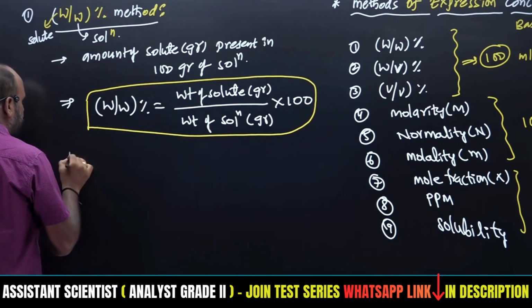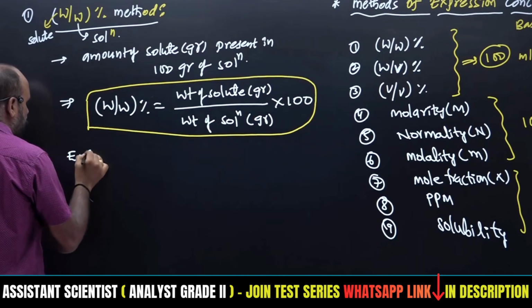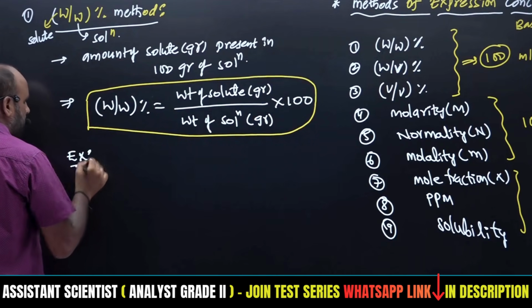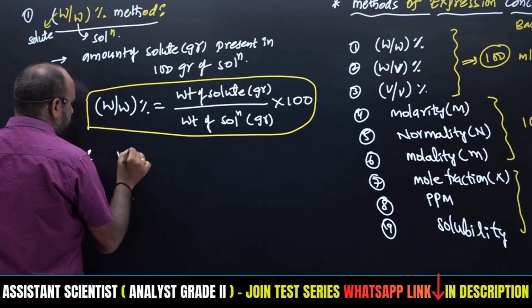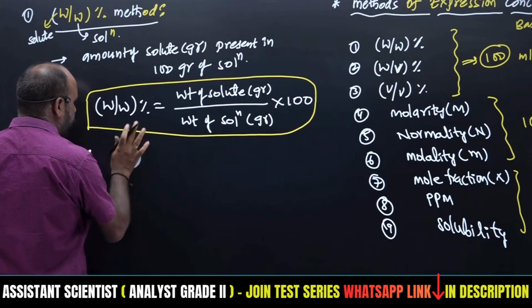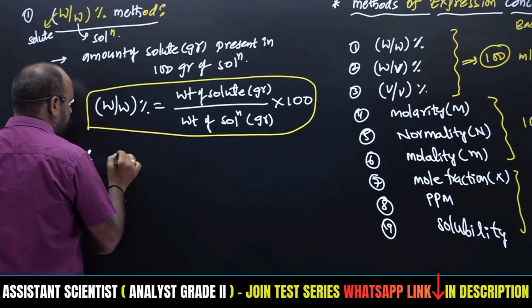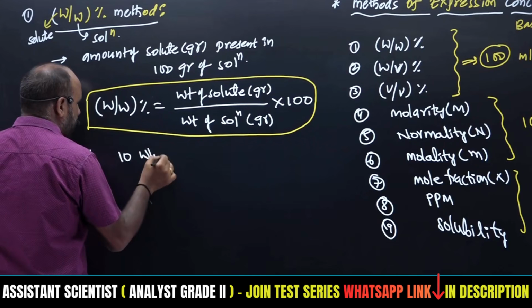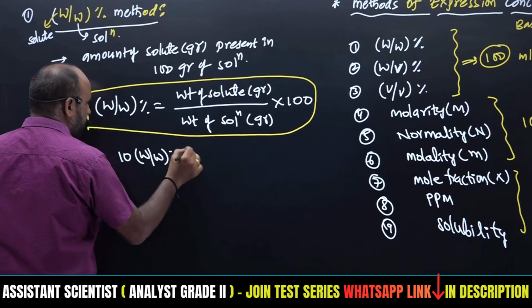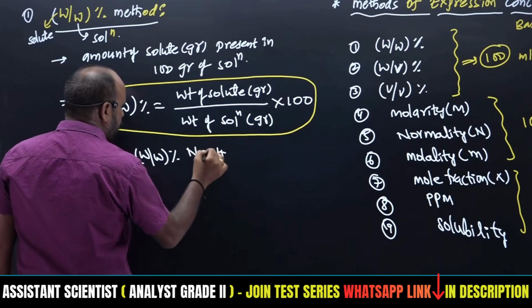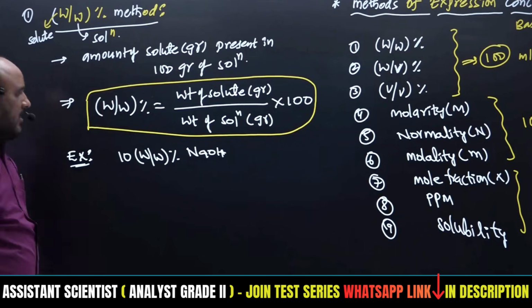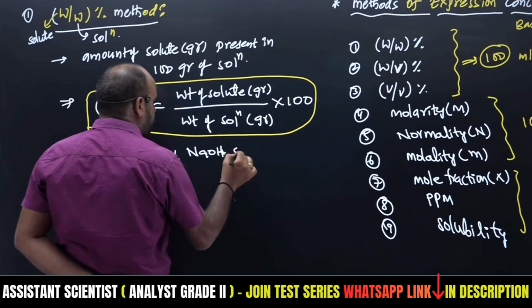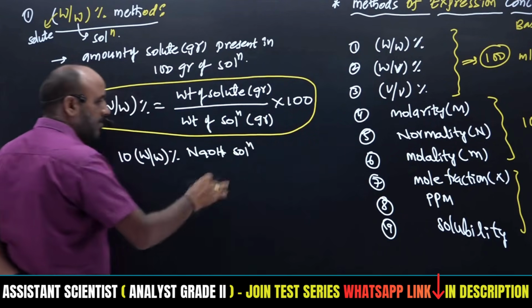For example, 10 weight by weight percentage of NaOH. What do we have to say for 10 weight by weight percentage of NaOH? It is NaOH solution, and solution means combined with water.